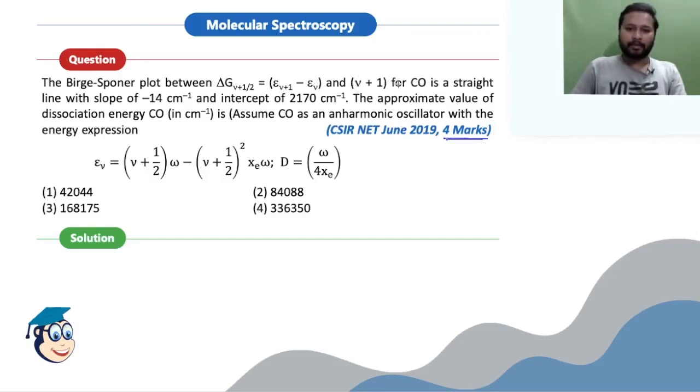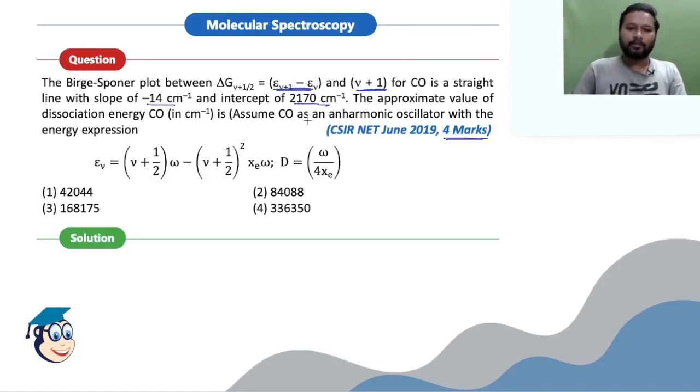For V and V plus 1 for CO is a straight line. So basically they are plotting a graph between this particular term and this particular term for CO, for carbon monoxide. And it gives a straight line with the slope of this much, and the intercept is coming out to be this much. Both of them are in centimeter inverse. They are asking about the approximate value of the dissociation energy.